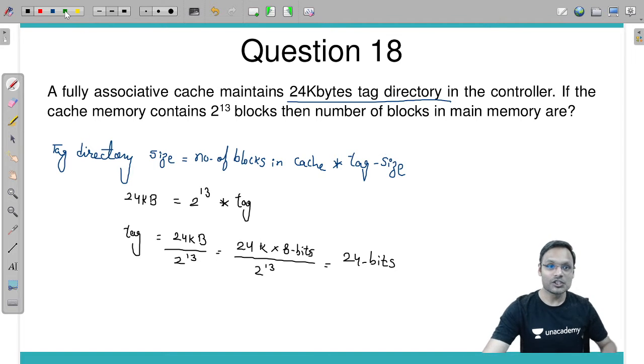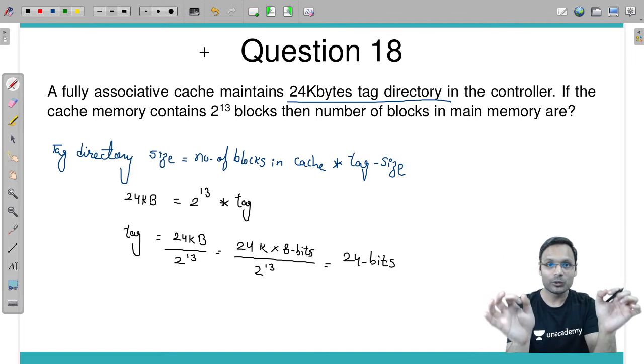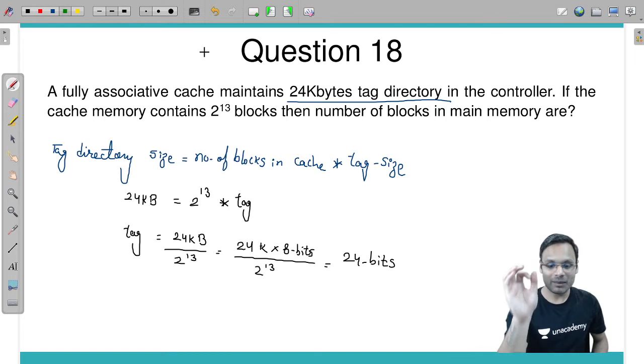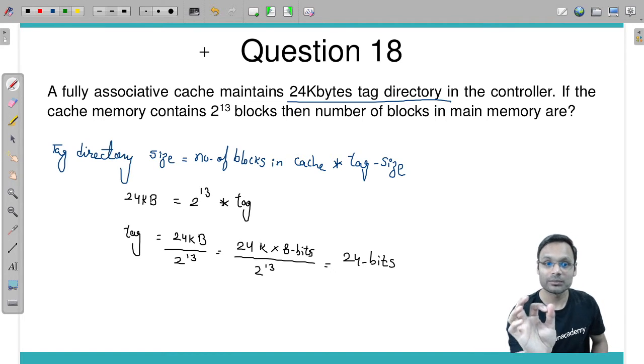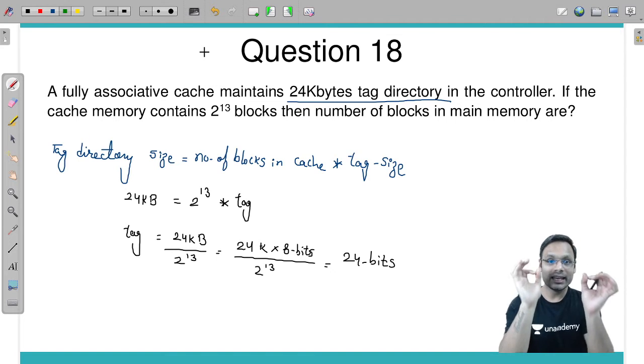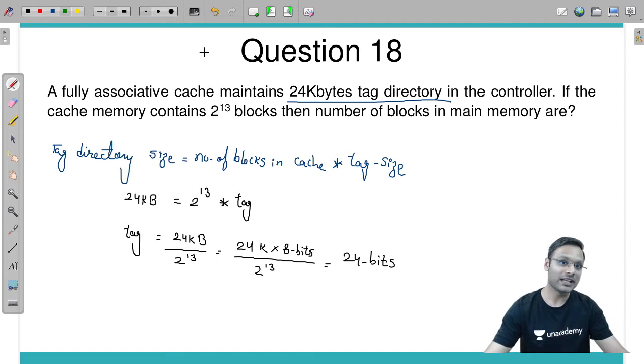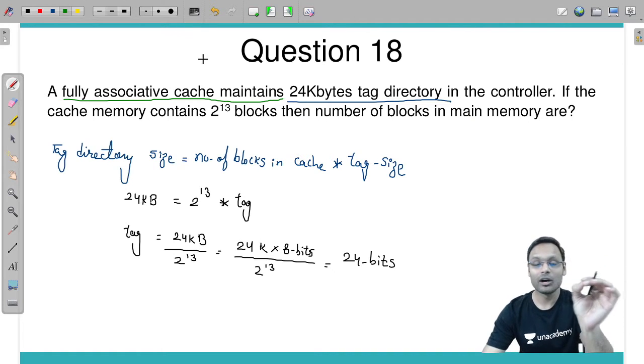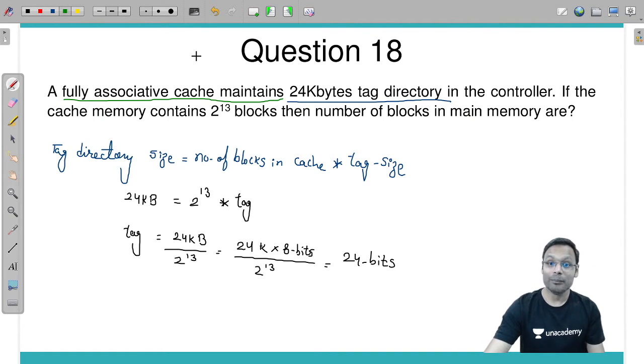24 bits is your tag size, and if you have taken my classes, then in my classes I have explained this concept really well that in the fully associative mapping the tag size is nothing but the main memory's block number. So how many number of blocks are there in the main memory?